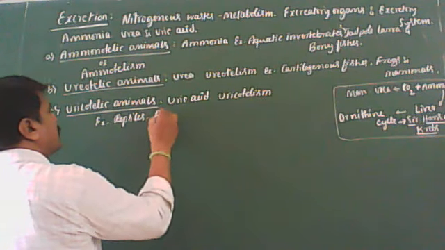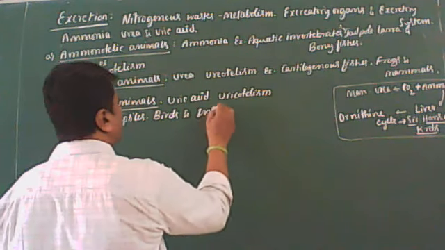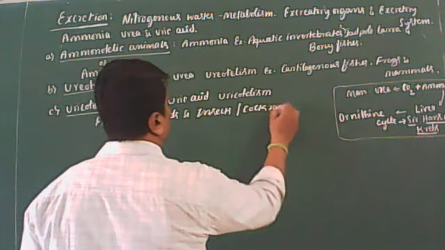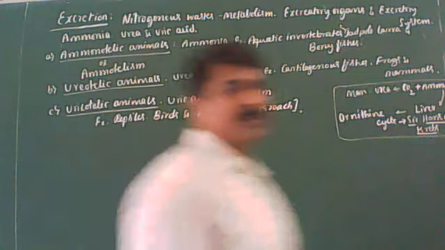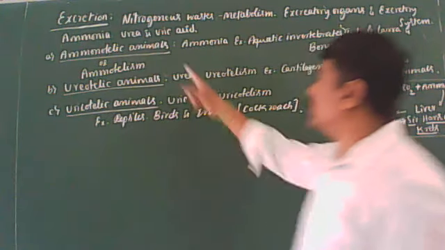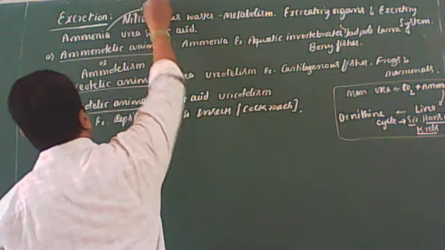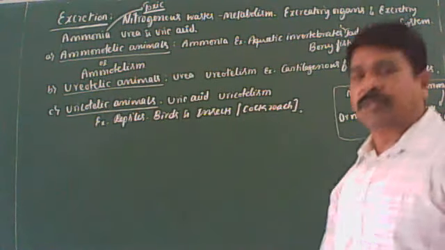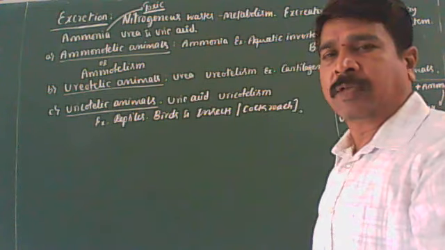Reptiles, birds, and some of the insects. The best example is the cockroach. Among these nitrogenous waste materials, ammonia is the most highly toxic nitrogenous waste material. You remember this also. Clear? So these are the three types of animals based on the type of the nitrogenous waste.